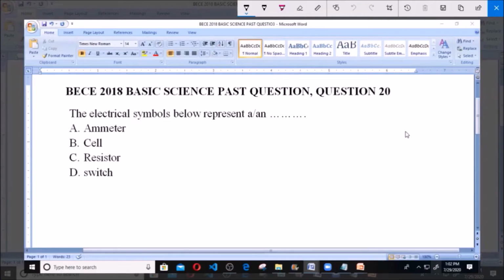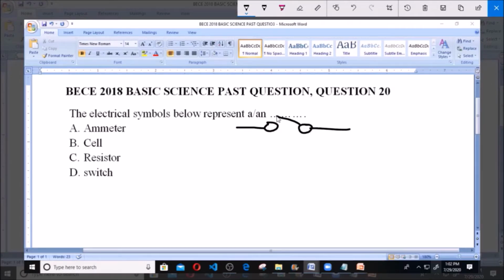Hello, good day. Welcome. Today we're going to be looking at BECE 2018 Basic Science Past Question 20. It says the electrical symbol below. Now this is the electrical symbol.